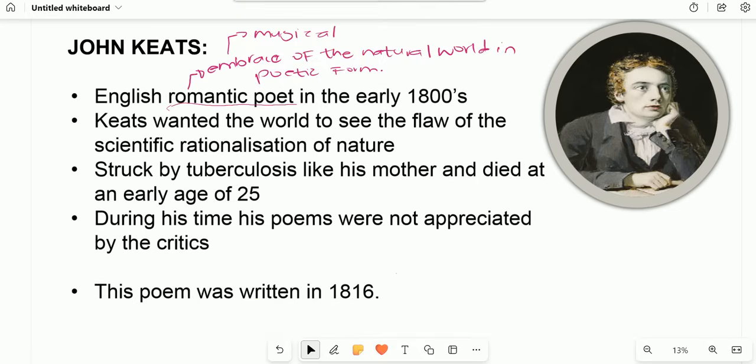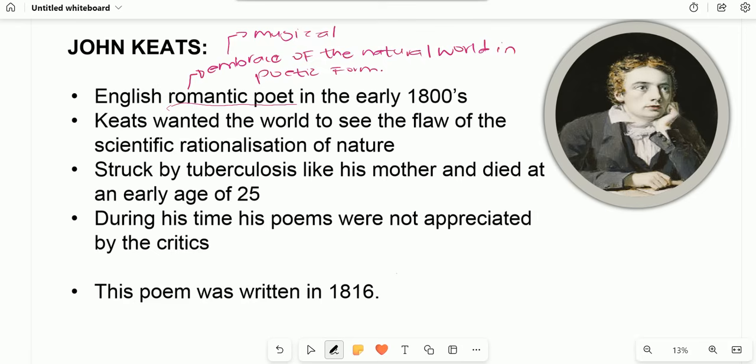We are going to go through a very interesting and a very beautiful piece of writing by John Keats, which is a sonnet, a poem titled "On the Grasshopper and the Cricket." And we'll kickstart our lesson with a brief background of the poet, not the author, of the poet.